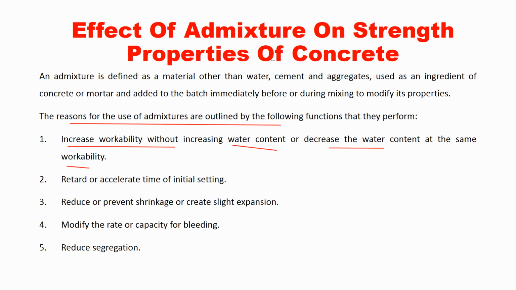So what may be the situation where we need to decrease the setting time? Suppose we are working in an environment where the temperature is very low. Suppose we are working in Canada.